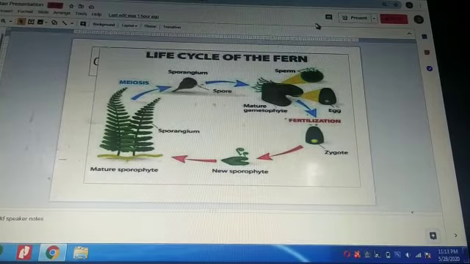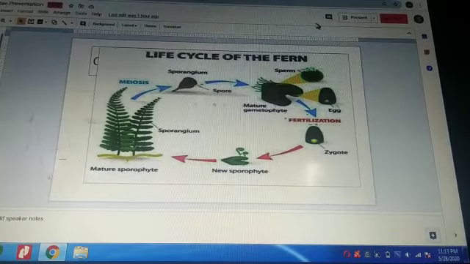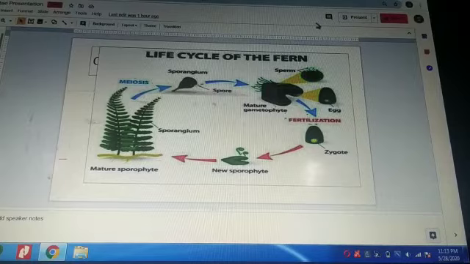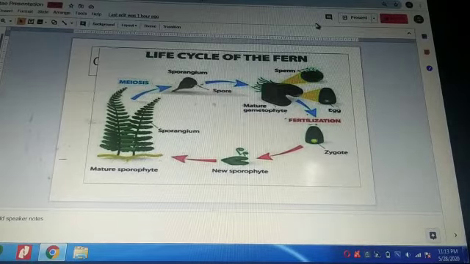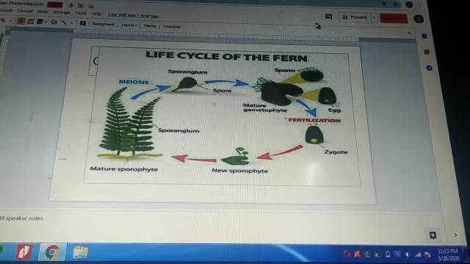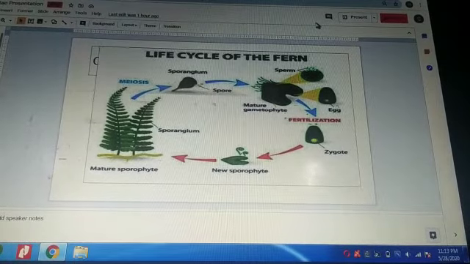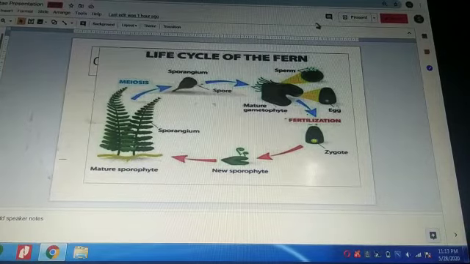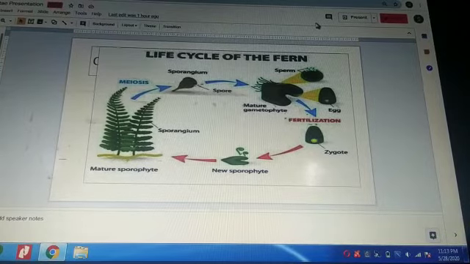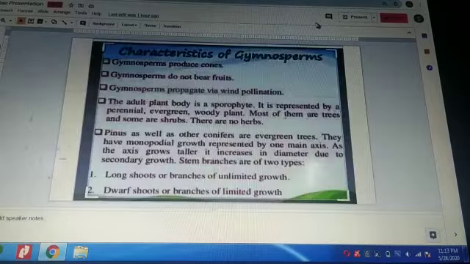Then we have the life cycle of a fern. In this life cycle of a fern, the mature sporophyte will produce spores in the sporangium. These spores result in the formation of gametes, that is sperm and egg. The sperm and egg fuse, fertilize to produce a zygote, and again we have a new sporophytic plant body.